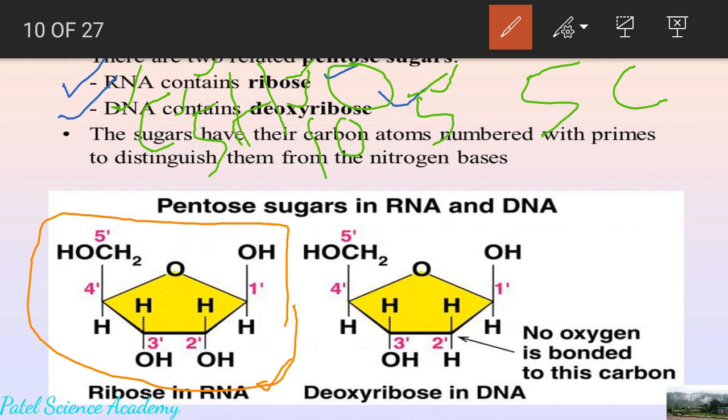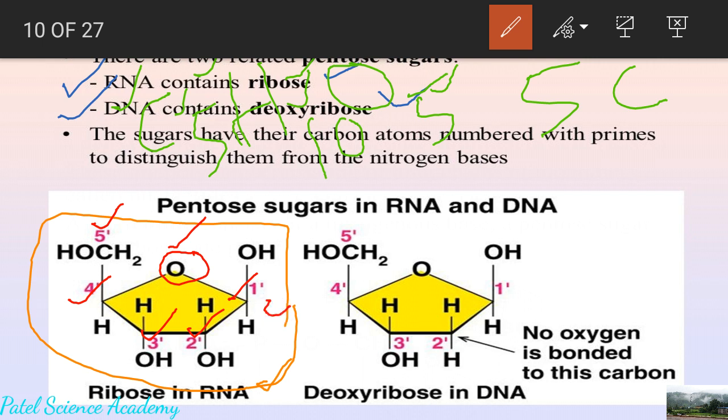So you can see here this structure. In this structure, dear students, there are 1, 2, 3, 4 and 5 carbons. This red number indicates the carbon. In this structure, every corner except this O is indicating a carbon.